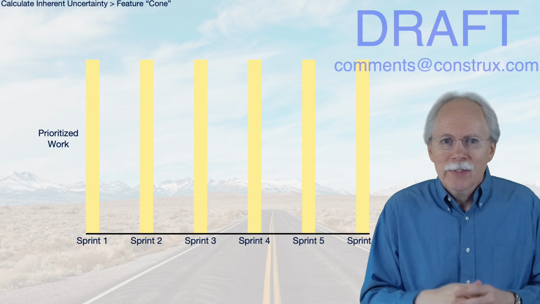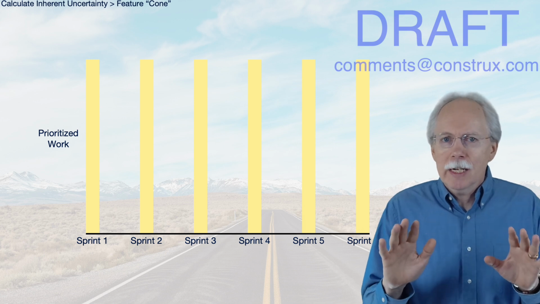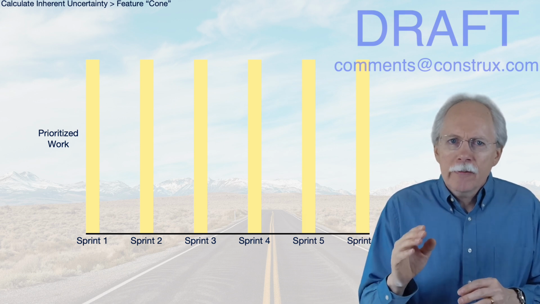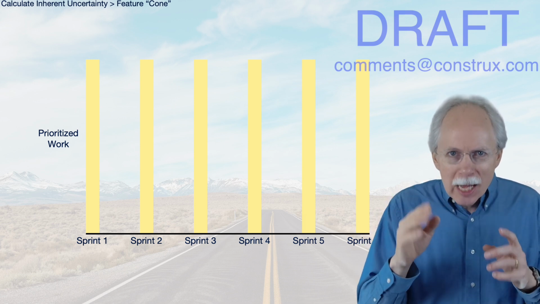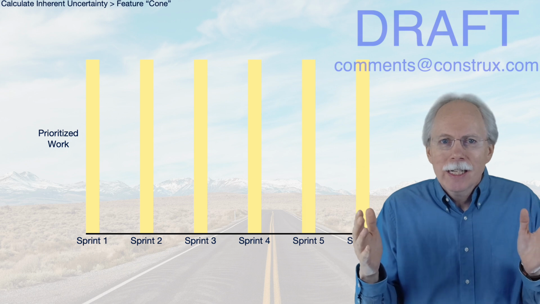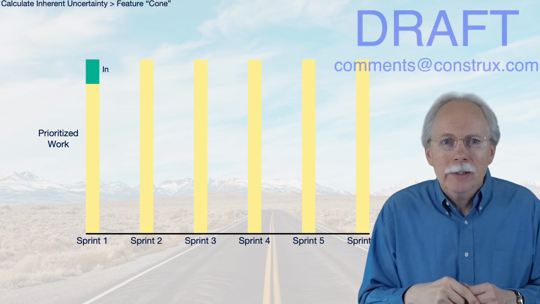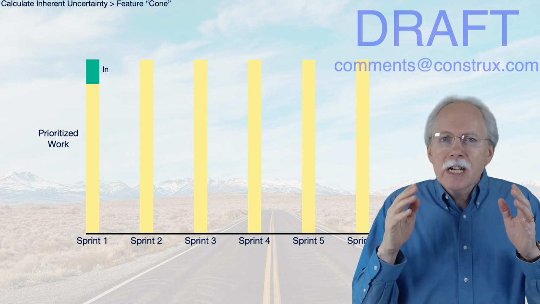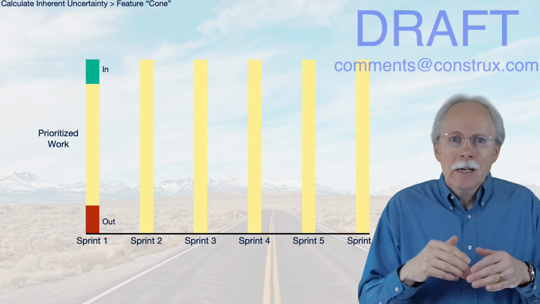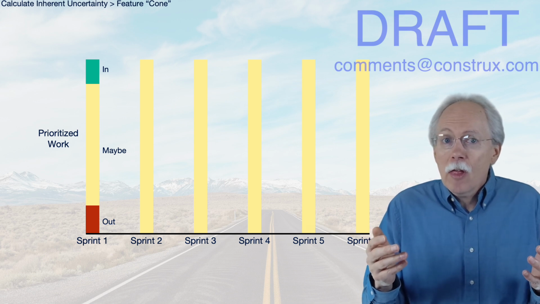We can see it mapped out like this. At the beginning of my work effort, if I look across my 6 sprints, my backlog has this much work to be done, as described by the yellow here. Each bar represents a total project backlog. However, if you ask me for an estimate at the beginning of what we'll do from the backlog and be there by the end of sprint 6, well, you know what? If things are going really, really poorly, I'm only going to get this much in, at the green at the top. So what I can commit to is the first 3 features. And if things go really, really well, this stuff in the red is still not going to make it. I have my in, my out, and the rest of the stuff is, well, maybe. It depends how well things go.